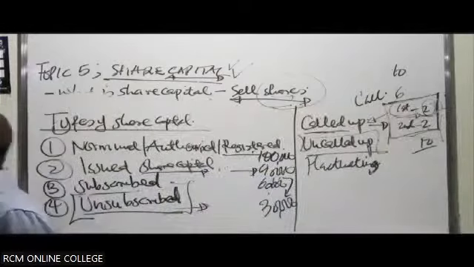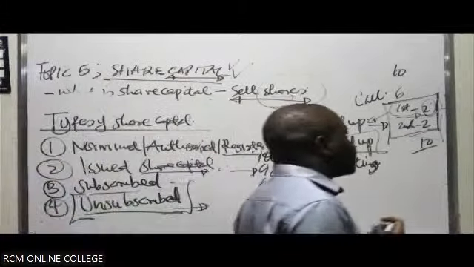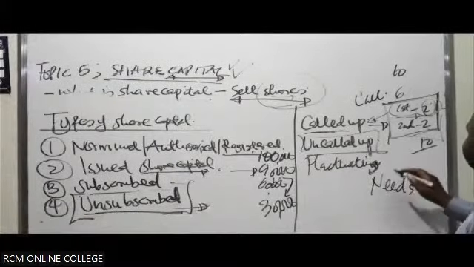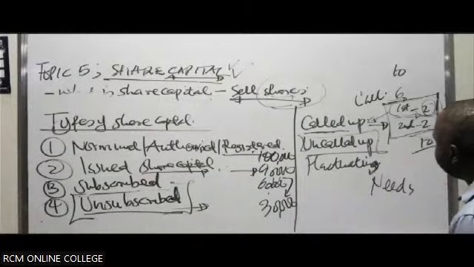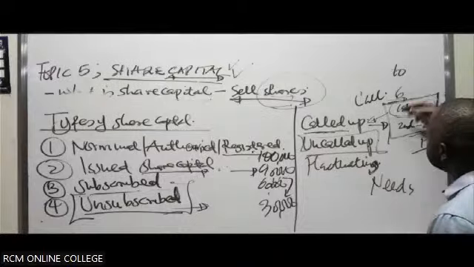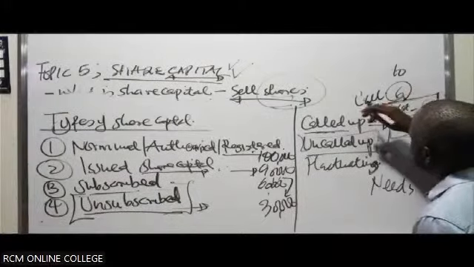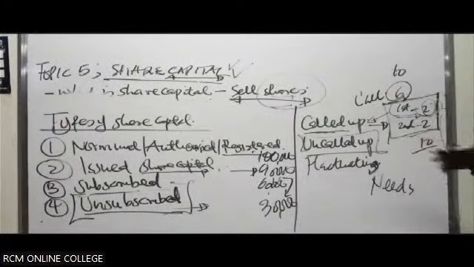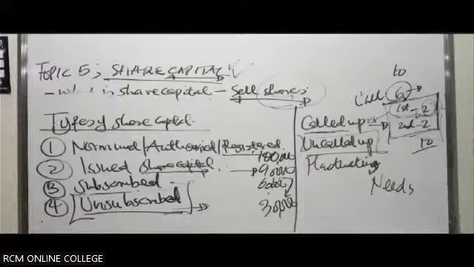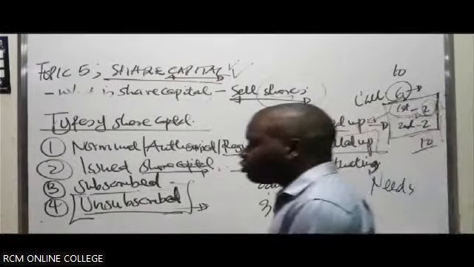And of course, companies might end up adopting this way of raising capital because of their financial needs. Maybe initially they have a project. In this case, they're going to construct a factory, and then they set up the machinery. So to construct the factory, they need to raise 6 shillings per share. So they can say on allotment or on the direct initial public offer, you have to pay up 6 shillings of the shares applied for. 6 shillings for every share you've applied for. So they want to use these 6 shillings to set up or construct the factory.